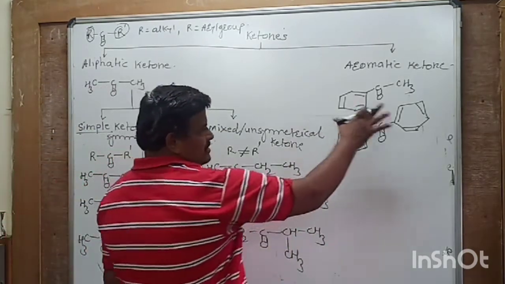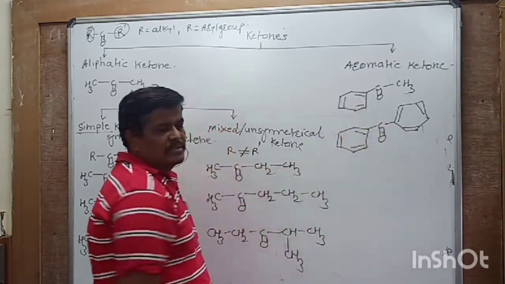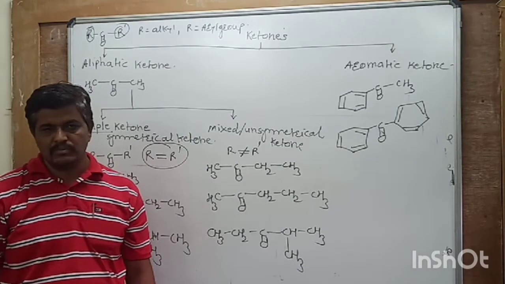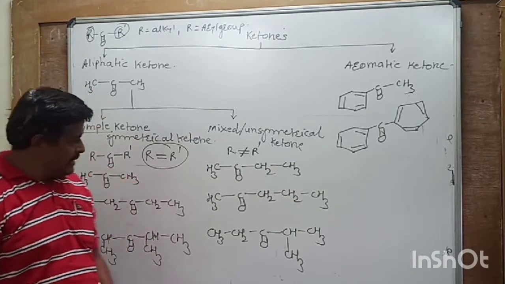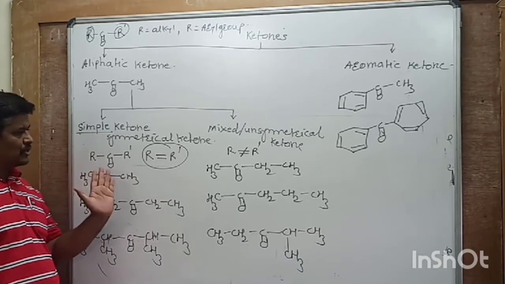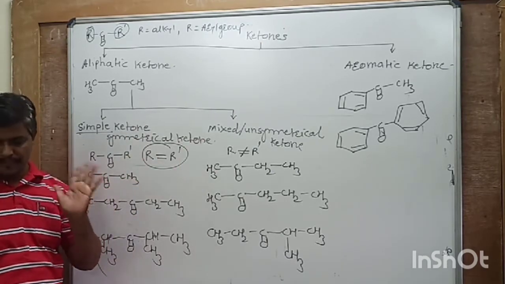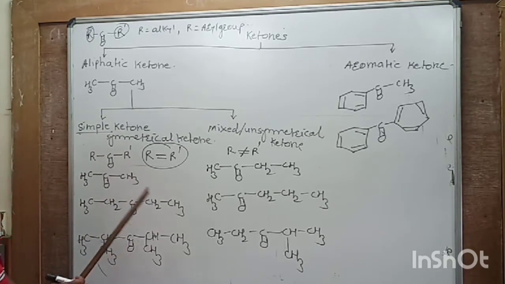In this case also, we can consider this a symmetrical ketone while this is an unsymmetrical ketone. So you got this classification of ketones, simple ketone and mixed ketone. The next point is nomenclature of these ketones.